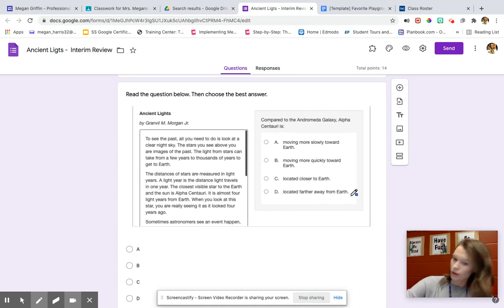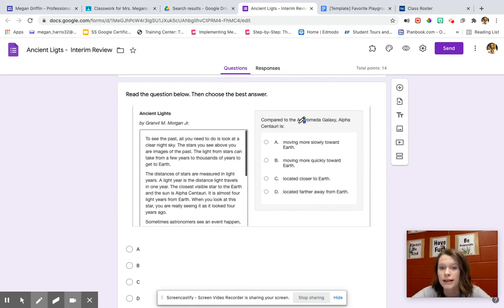So this is a hard question. We are having to think about the order. It says, compared to the Andromeda galaxy, Alpha Centauri is. So whatever it talks about first, moving more slowly, that would mean that it's talking about the star, Alpha Centauri. All of these are talking about the star, Alpha Centauri.